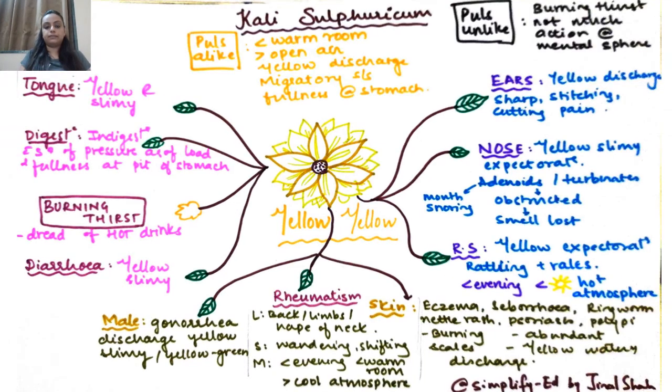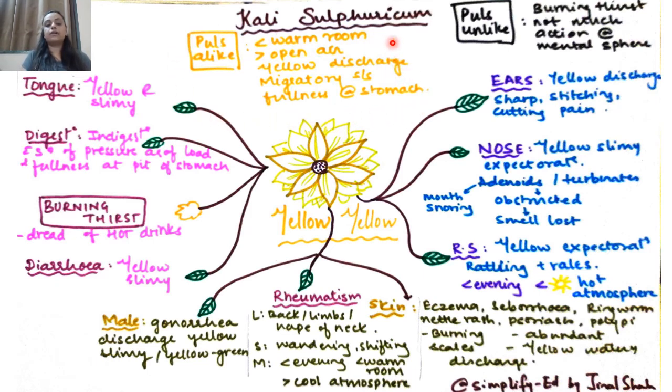And lastly we go to the main part of Kali Sulf, that is pulse alike. Kali Sulf is known as biochemic pulsatilla, just like natrum sulf is known as biochemic thuja. So it's going to have some characteristics that are like pulse and some which are unlike pulse. What is like pulse? Worse warm room, better open air, yellow discharge, migratory sensation, and fullness of stomach.